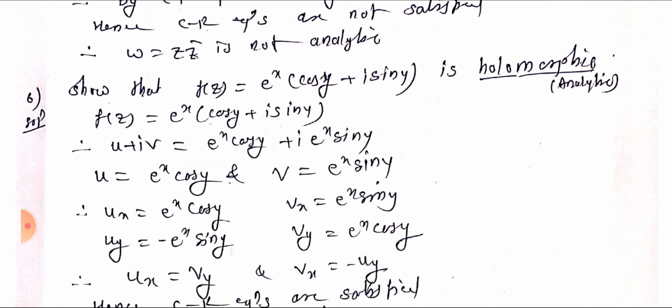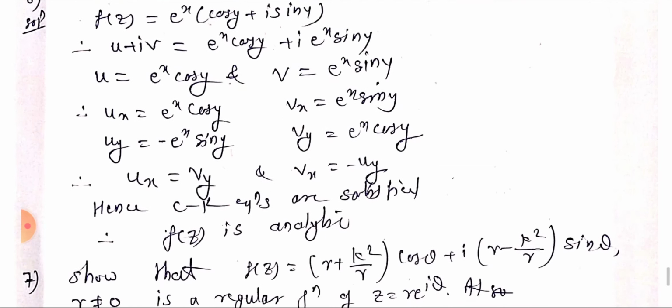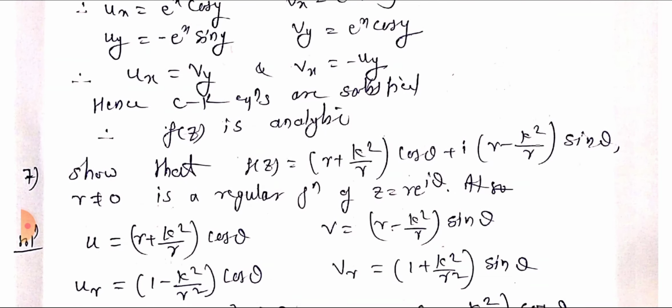So now differentiating u and v with respect to x and y partially respectively. Therefore we get Ux equal to e raised to x cos y, Uy equal to minus e raised to x sin y, Vx equal to e raised to x sin y and Vy equal to e raised to x cos y. So from these we get Ux equal to Vy and Vx equal to minus Uy. So CR equations are satisfied, hence f(z) is analytic.